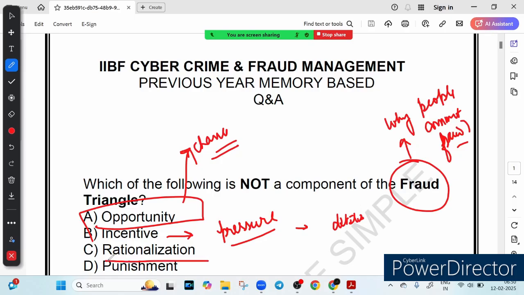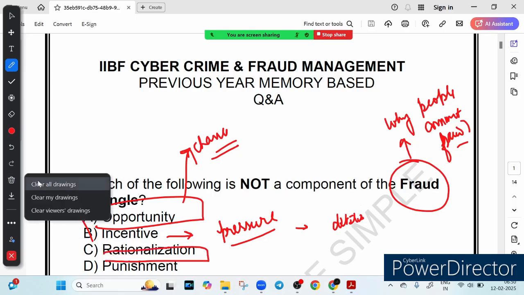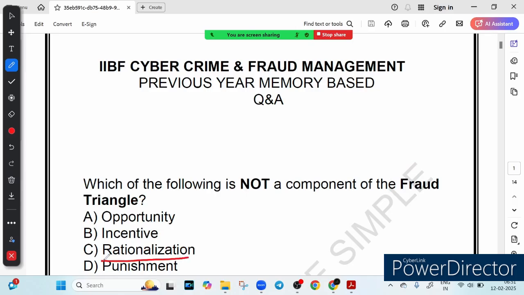The third option says rationalization. I hope options A and B are clear. Now let's talk about option C, rationalization. Rationalization is how the fraudster convinces themselves that what they are doing is okay. Someone who steals office supplies might think, I work extra hours and don't get paid enough, so I deserve this. This justifies their wrongdoing in their mind.